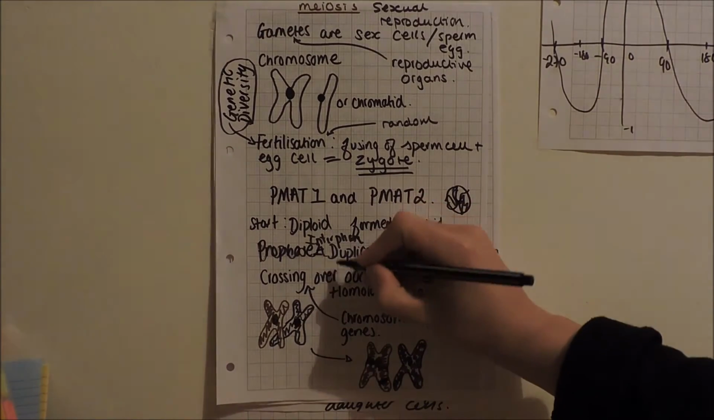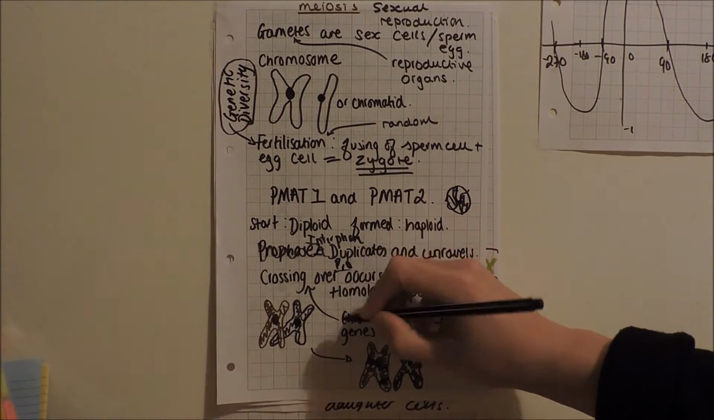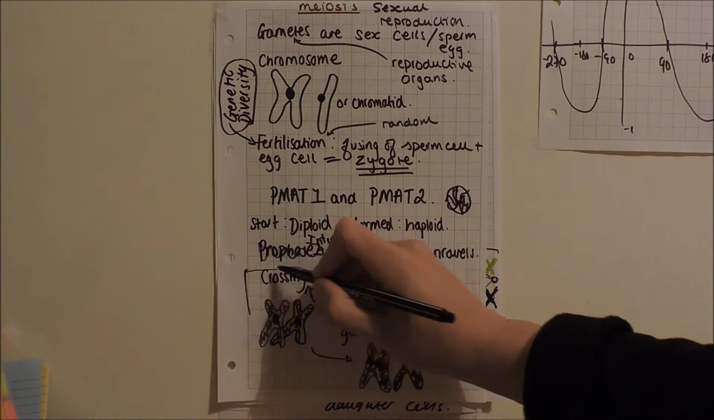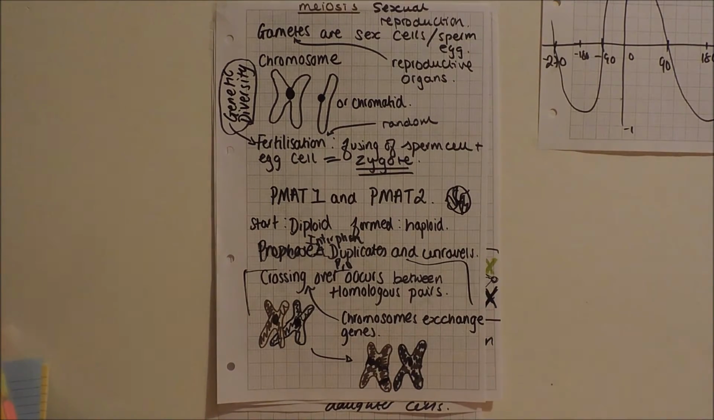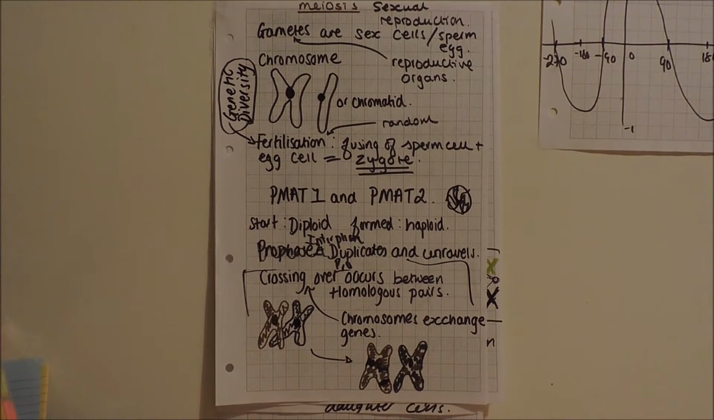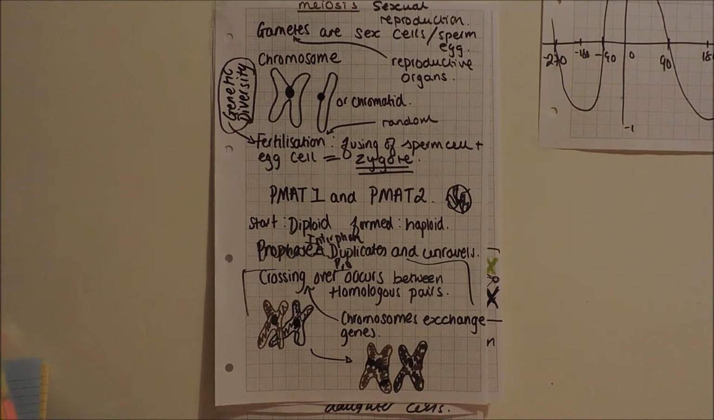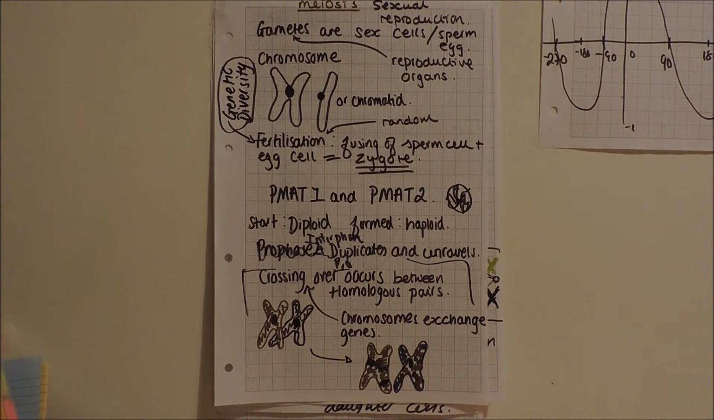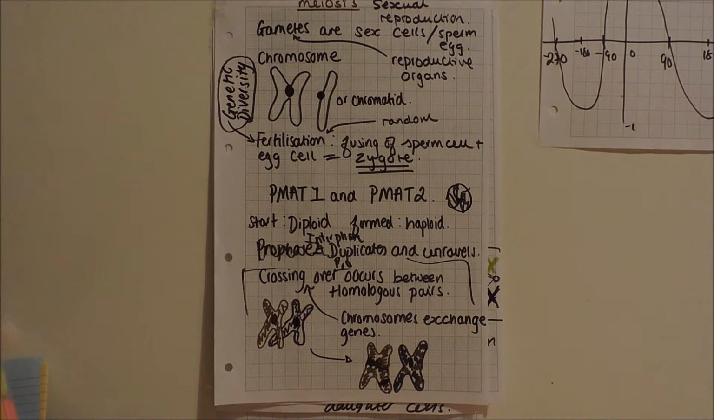So this bit here is prophase. I'll just write pro here. So this is the prophase, this bit. In prophase, chromosomes condense, and they also pair up with a homologous pair. That's how people say it, homologous. I can't even say it. Homologous. There you go. Homologous pair.